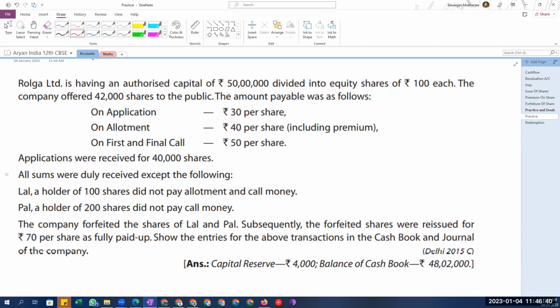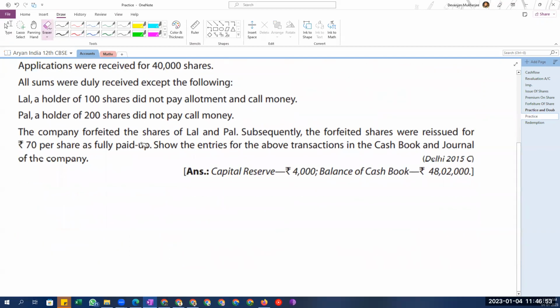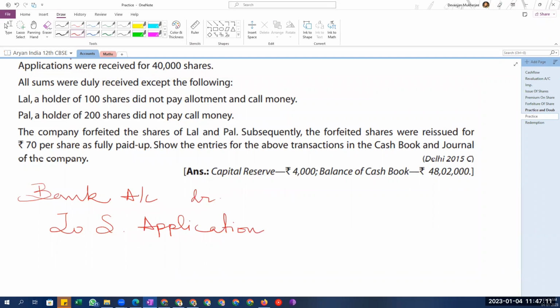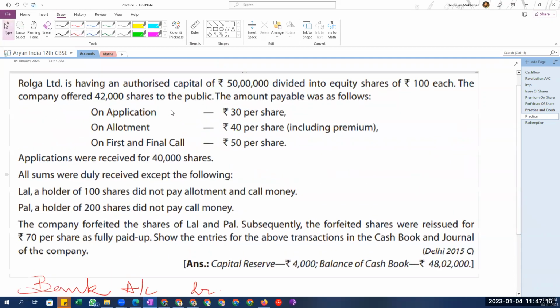Now, if we have to start the question, the first thing is to pass journal entries for the application stage. So what will be the first set of journal entries? Bank account debit to share application account credit.